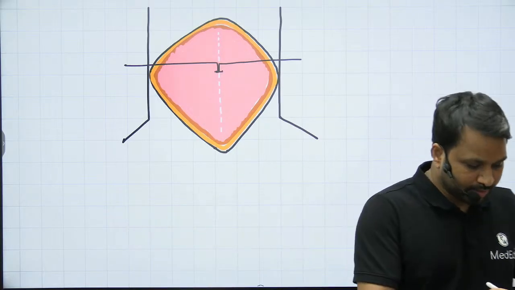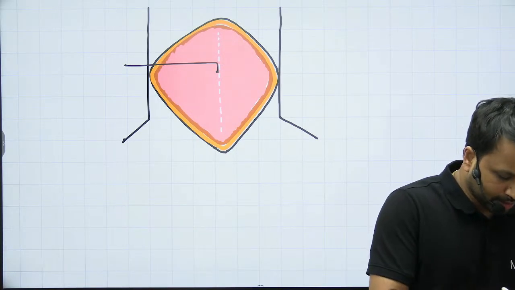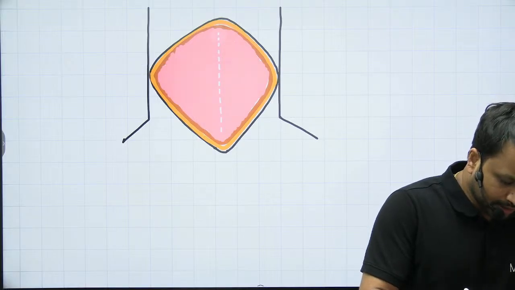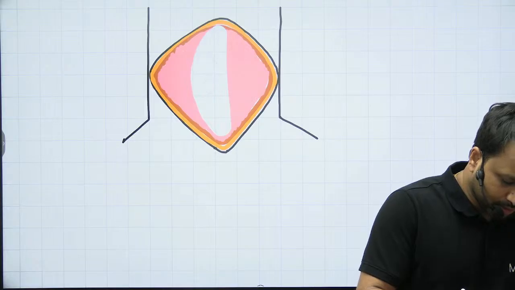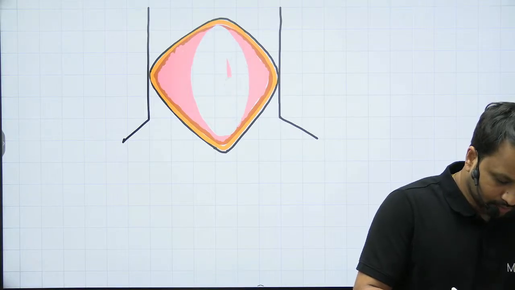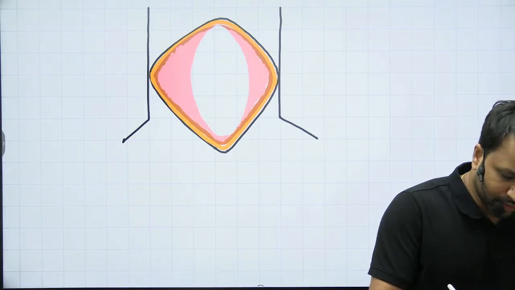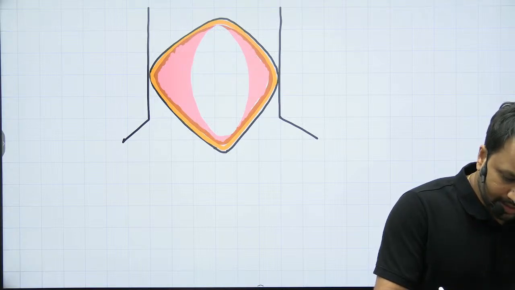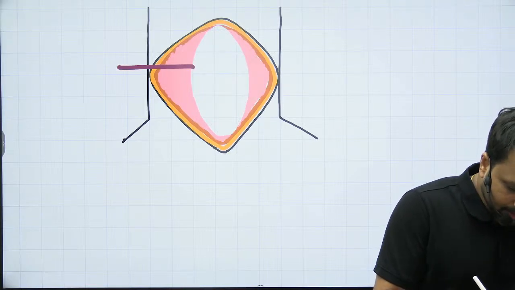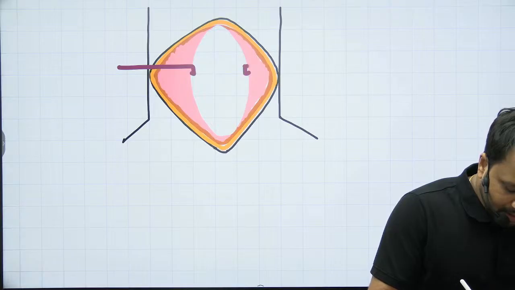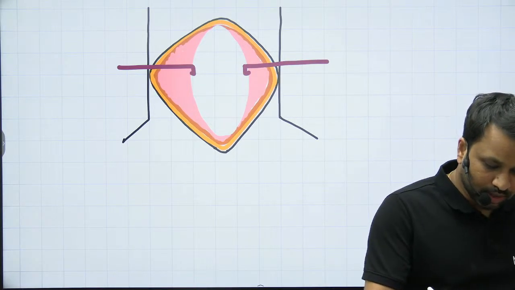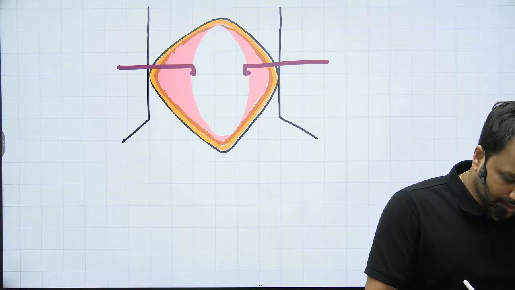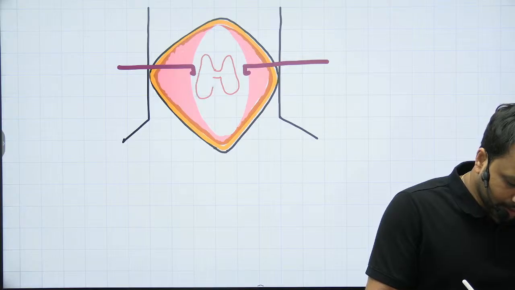Now once you are able to pull, what are you going to do? You are going to create an opening right in the center. As you are able to retract, you are now able to expose the gland. So you have used the Langenbach retractor. Let's say these are beautiful Langenbach retractors. We have used them after incising the strap muscles, and once you do so, you expose the beautiful gland that you intend to operate on. That is going to be your thyroid gland, right?